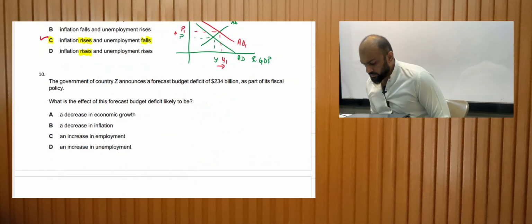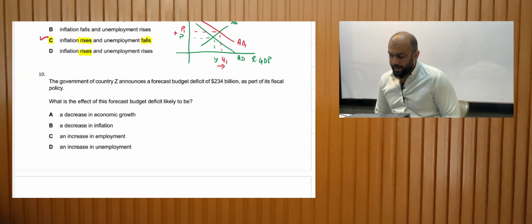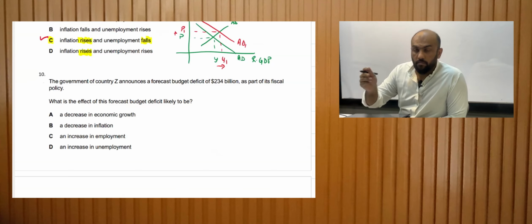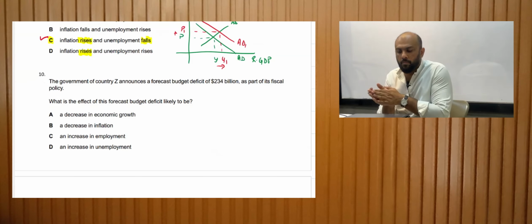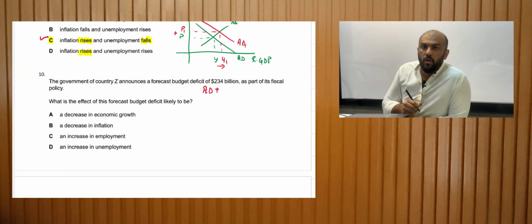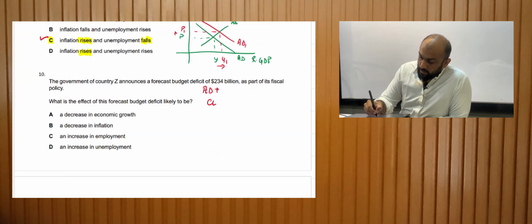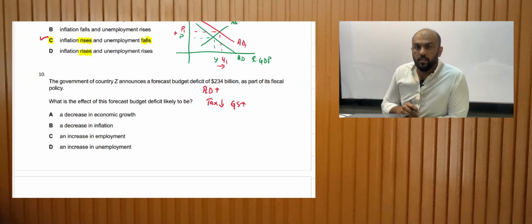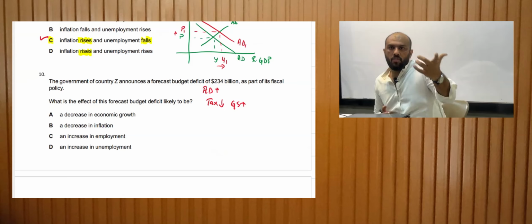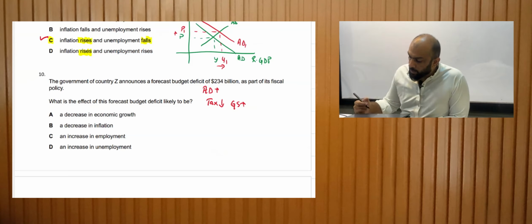10. The government of a country Z announces a forecast budget deficit of 234 billion as part of its fiscal policy. Now, this is confusing when we are talking about budget deficits. This basically means that the aggregate demand is increasing. Why is it increasing? Because the taxes are less and the government spending is greater. So as a government, we are spending $234 billion more than the taxes we are earning, hence aggregate demand would increase.